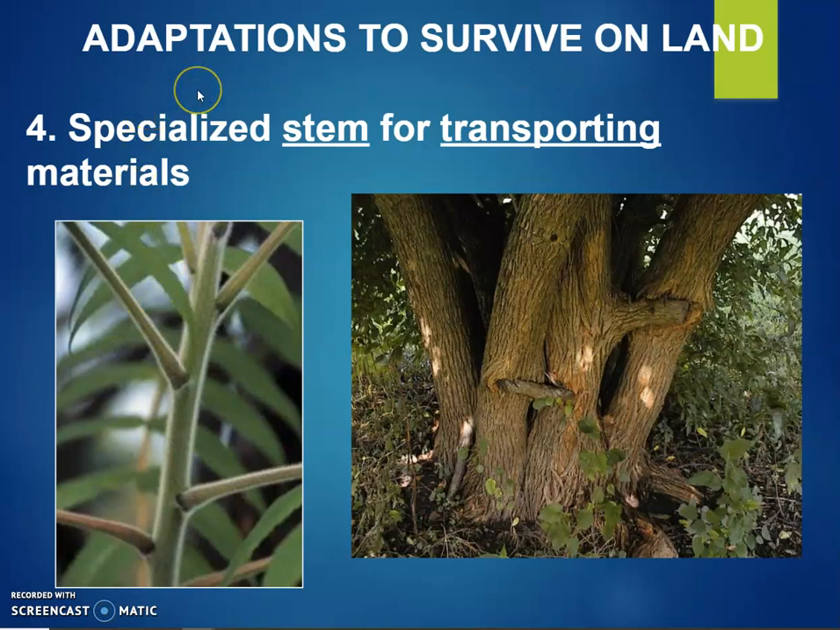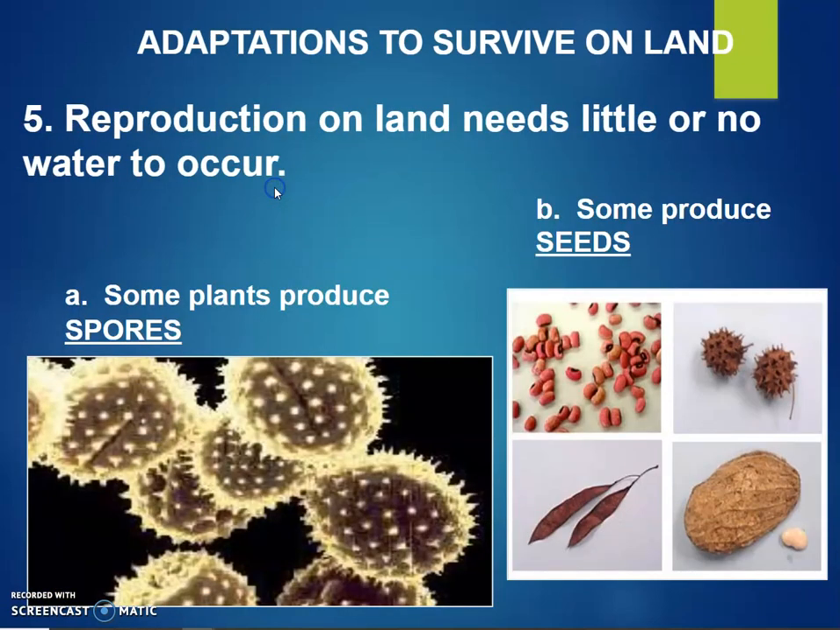The fourth adaptation is having specialized stems to transport materials, so that you have the ability to transport water and sugars up and down the stems because they're not flat in the water. And then fifth, the ones that reproduce on land need little or no water to occur. And so it's not reproducing in the water, it's reproducing in the air.